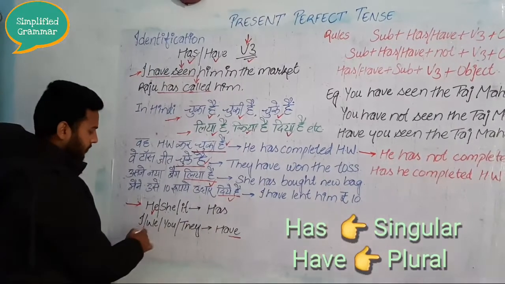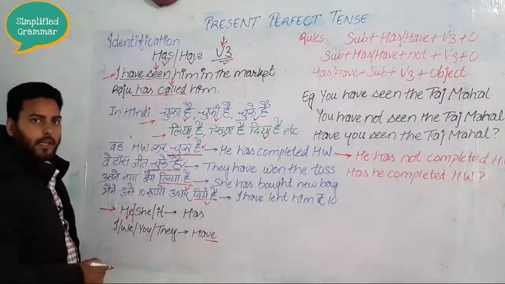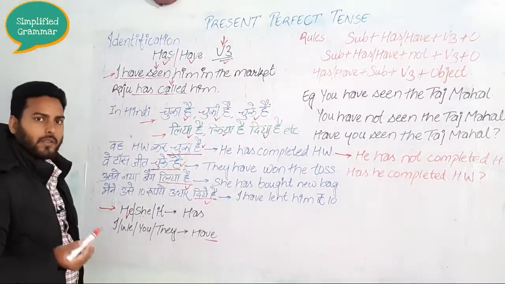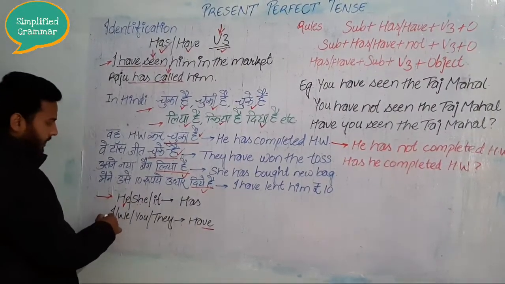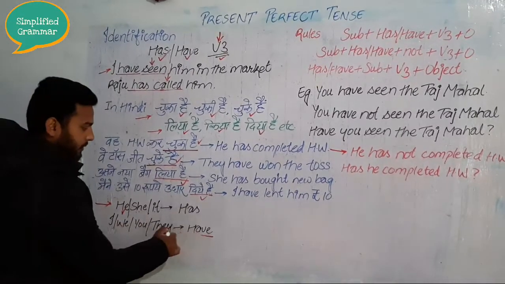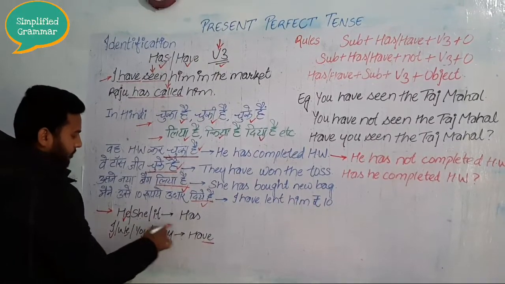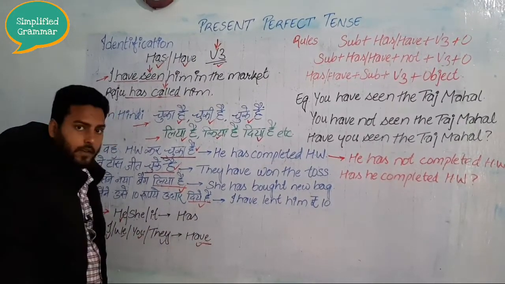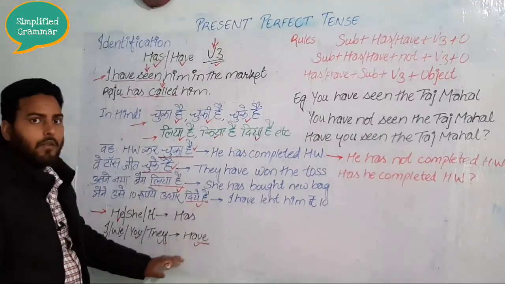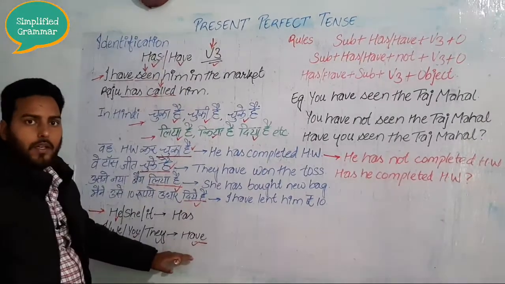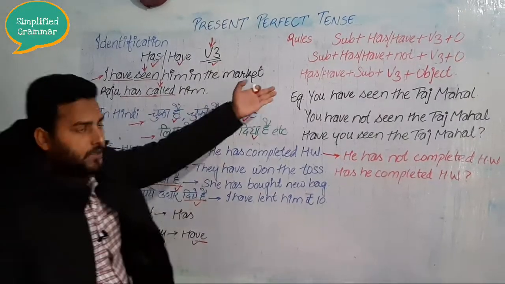Now where do we have to use have? We use have with the rest of all subjects, whether they are singular or plural, first person or second person, no problem. So these are the subjects with which we use have. You can see there: I have, we have, you have and they have. So I hope you understood now where to use has and where to use have. So this portion I explained to you and you understood.